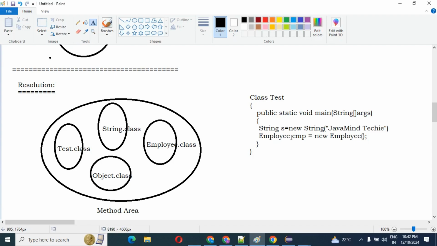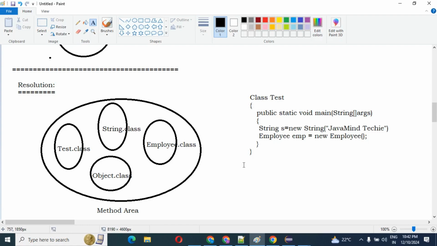If you run this Test class, how many .class files will be generated? Can you tell me? Four .class files are generated: Test.class, String.class, Employee.class, and the parent of all classes, Object.class. All these .class files are generated in our method area.